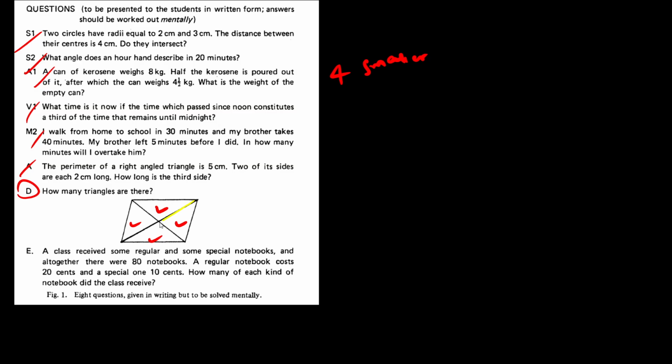So let's focus on this triangle. This is dividing this larger triangle into this one and this one and this one, right? So 2 triangles.